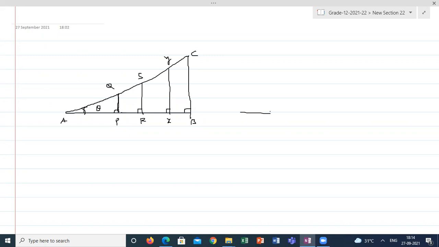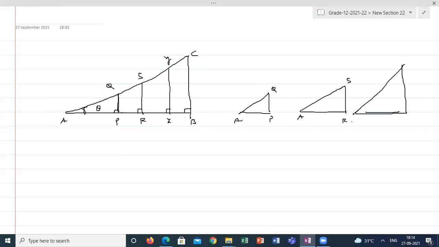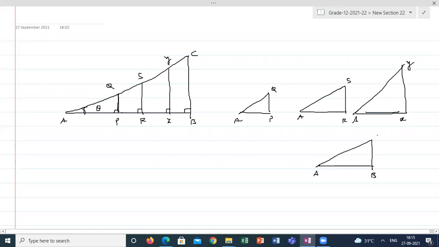I can see triangle APQ, triangle ARS, triangle AXY, and triangle ABC. All are similar to each other. How can I say all these triangles are similar? Triangle ABC is similar to triangle AXY, similar to triangle ARS, similar to triangle APQ. Students, how can I say?